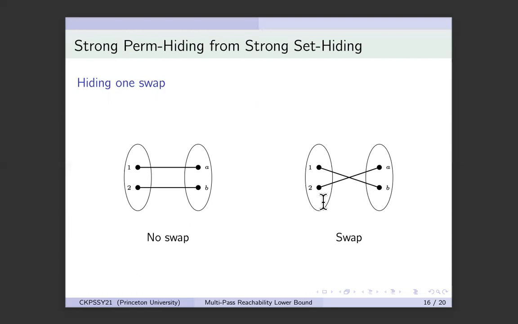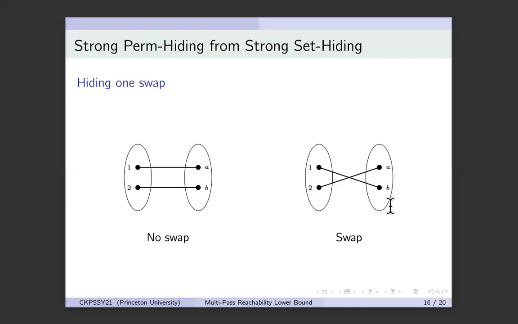The reason this doesn't work is because RS graphs are only helpful when the pairs of vertices that can be connected are known. And the unknown is whether they're actually connected or not. So if it were known that 1 and A, and 2 and B are the only pairs that can be connected, and the question is whether this edge exists or not, then you could use our set hiding construction like before and get the same hiding property. But for the permutation case, we do not even know this. You do not know if 1 is going to be connected to A or going to be connected to B, and therefore you cannot use RS graphs. So how do we hide this one swap?